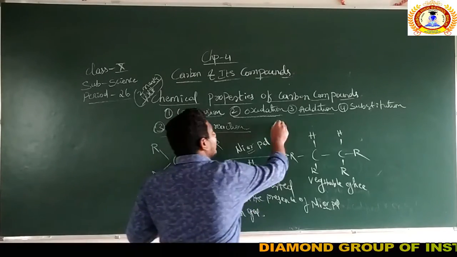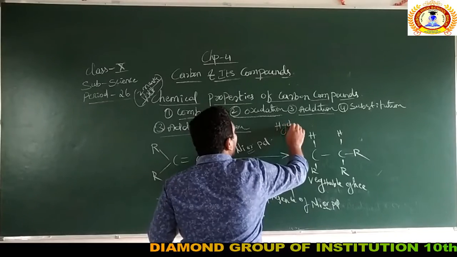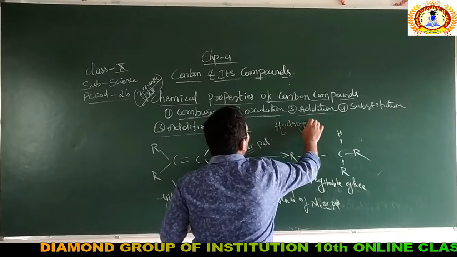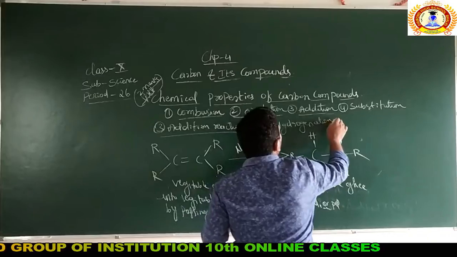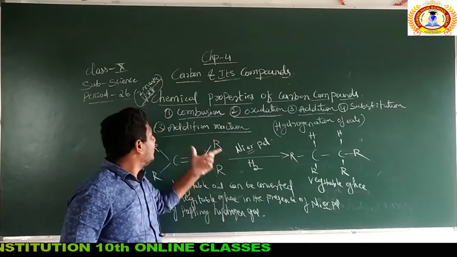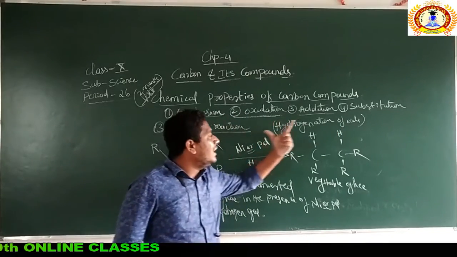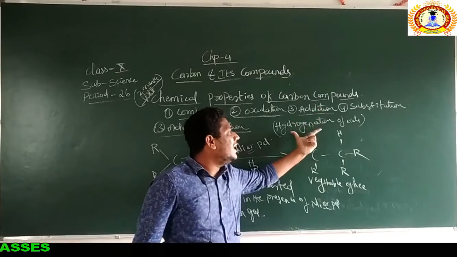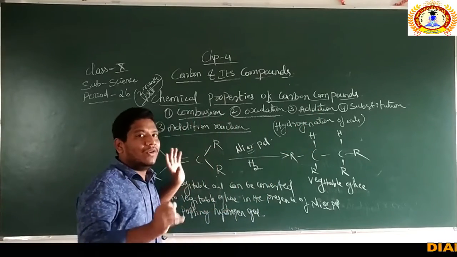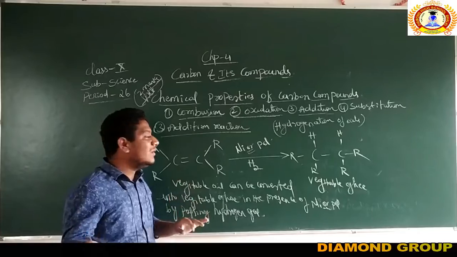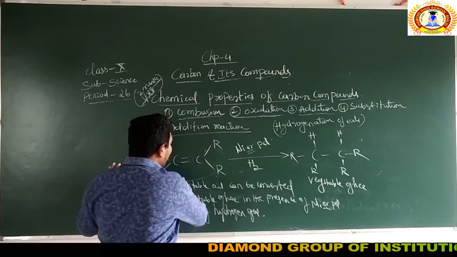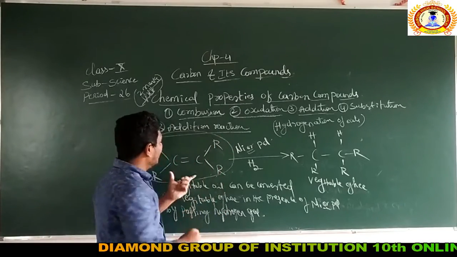even one more name is there of this reaction, hydrogenation of oils. The one more name of the addition reaction is hydrogenation of the oils, or even hydrogenation reaction also. Why is it called hydrogenation of the oils? Because to the oils, it is the oil, right? What is this one?